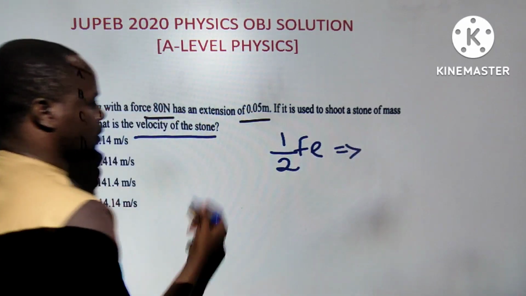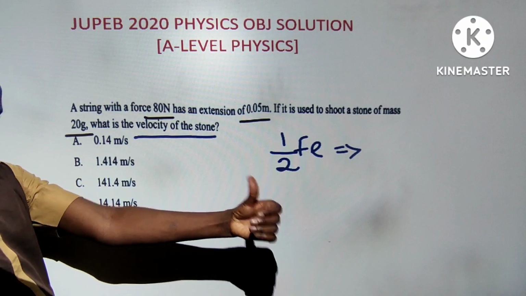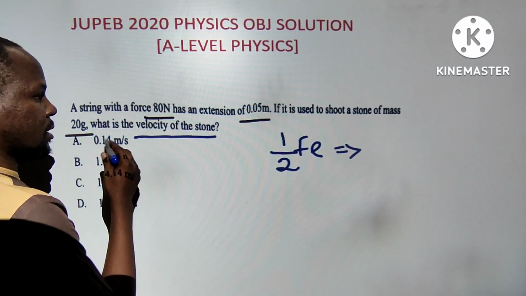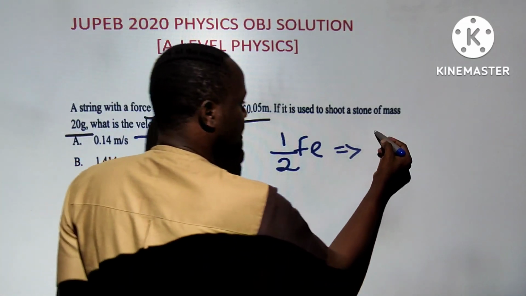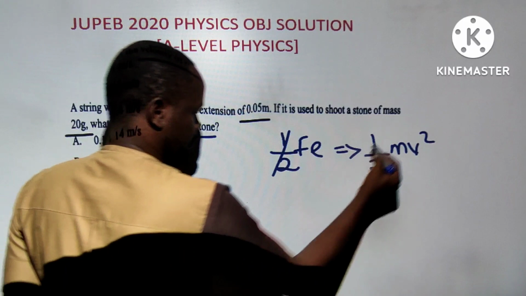Is equal to, because it is used to what? To shoot the stone. The string was stretched, then released to shoot the stone. So here you can see the velocity of that one, kinetic energy. It has gained kinetic energy. Everybody knows half mv squared. So directly I can say this gets cancelled out.